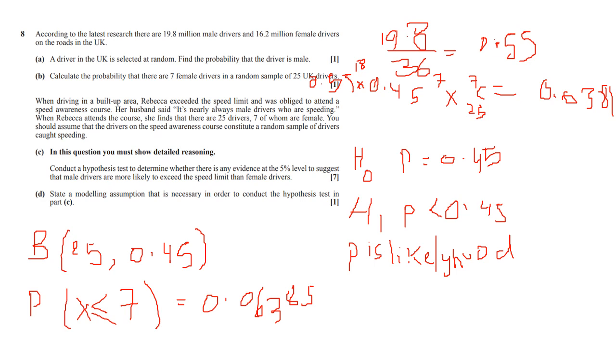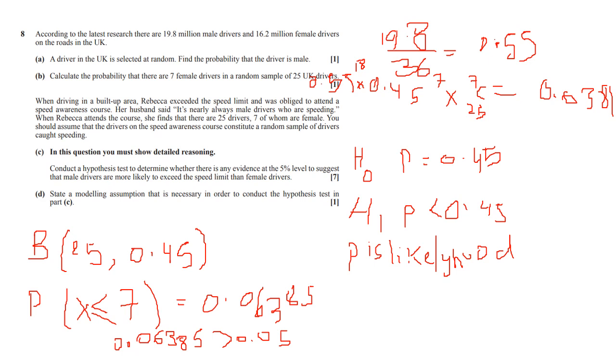And remember, our cutoff was 0.05. So another mark is just for writing down that 0.06385 is greater than 0.05, which is our significance level. So just writing these things down. Students forget to write this down. They also forget to write down the binomial distribution they've used, or the probability they calculated, or that the significance level is 0.05. That's a lot of marks. It's like 5 or 6 marks already that they might have lost if they didn't write this down.